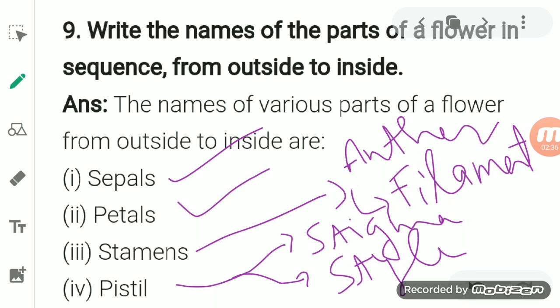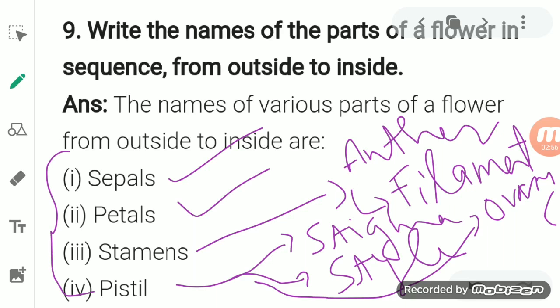And the third one is known as the ovary. Ovary is the swollen portion of the flower, present at the base of the flower. So these are the different parts of the flower from outside to inside.